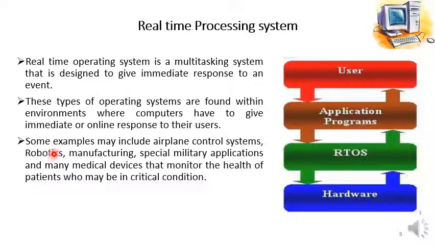Robotics, manufacturing industries, special military applications, and many medical devices that monitor the health of patients who may be in critical condition, like monitoring the movement of the cardiac muscles. So that is a type of real-time operating system, and for that purpose the real-time processing systems are used.